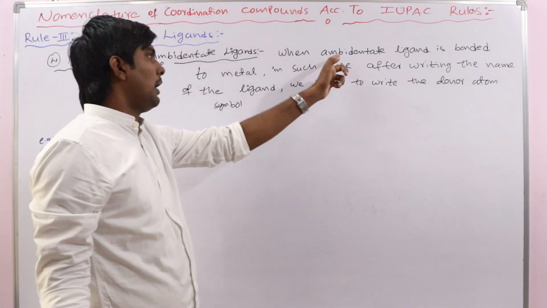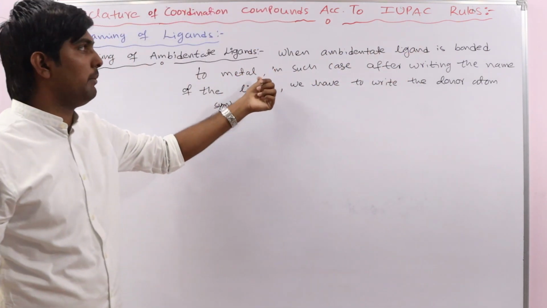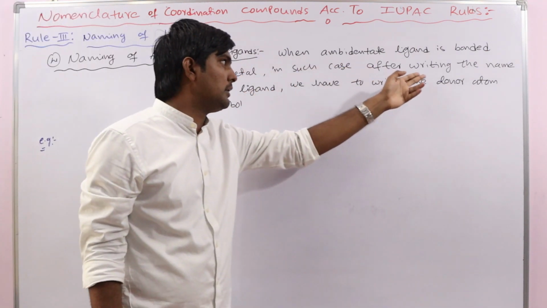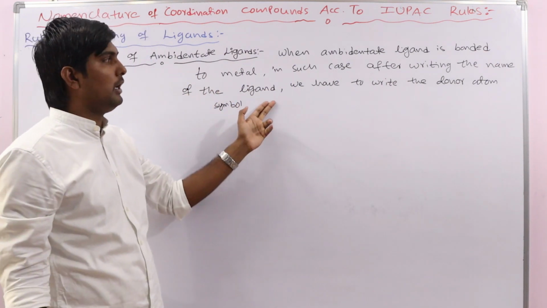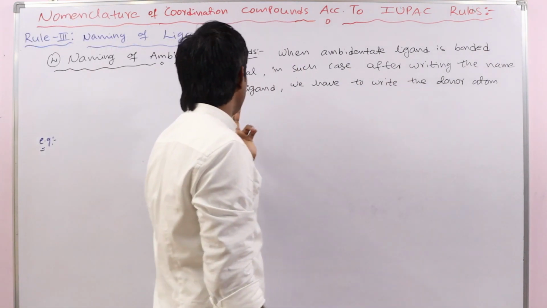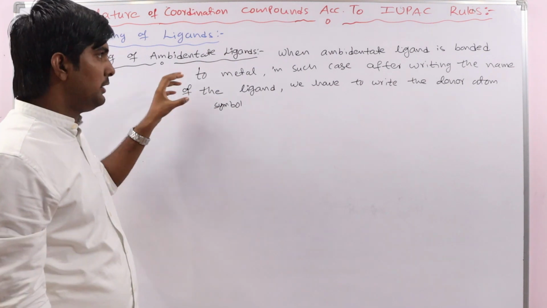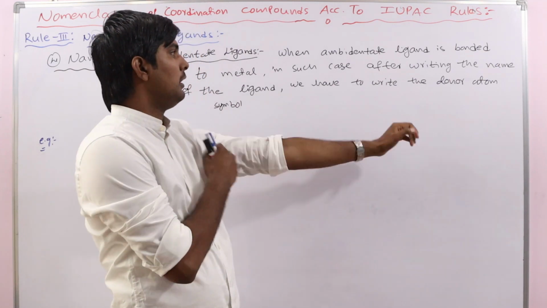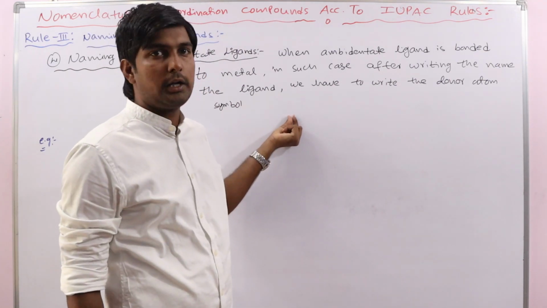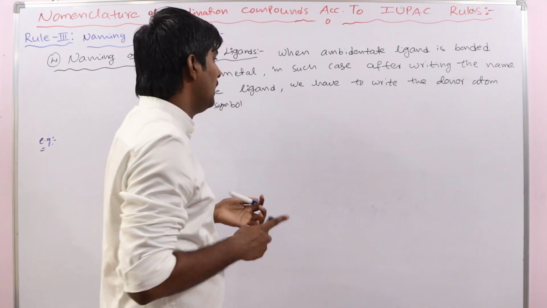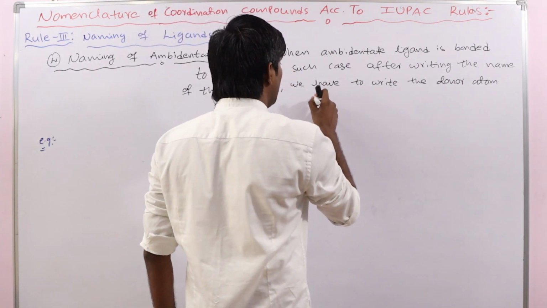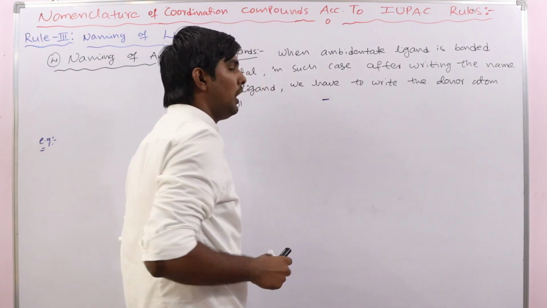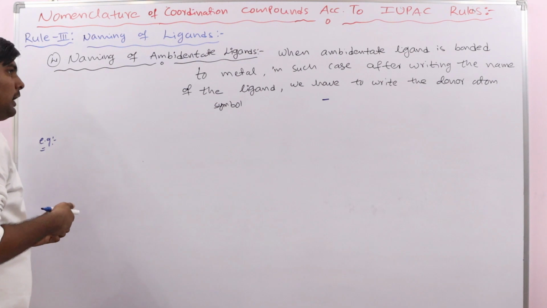When an ambidentate ligand is present in the complex and bonded to the metal, after writing the name of the ligand, we have to write the donor atom symbol. Both should be separated with a hyphen. First we write the ligand name, then a hyphen, and then the donor atom. For example,